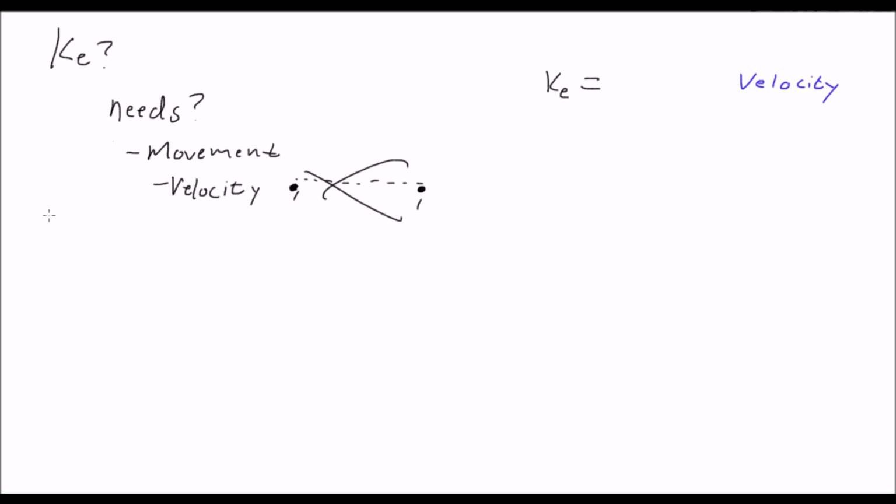Well, let's go back to the bowling ball and the regular ball. So there's our bowling ball, albeit poorly drawn. And there's our regular ball. Now, if both of these were falling downwards, we'll ignore gravitational potential energy, or EG, for this point.